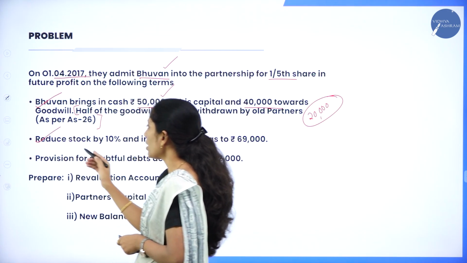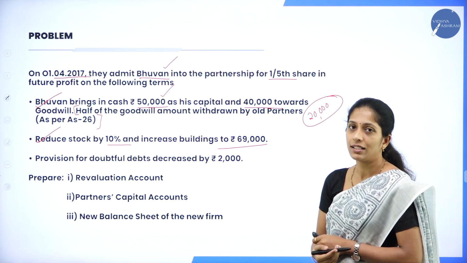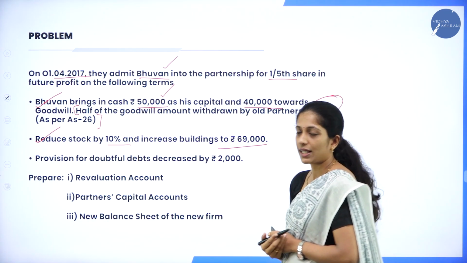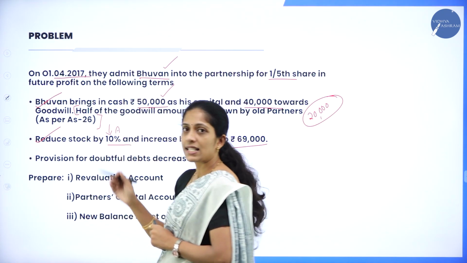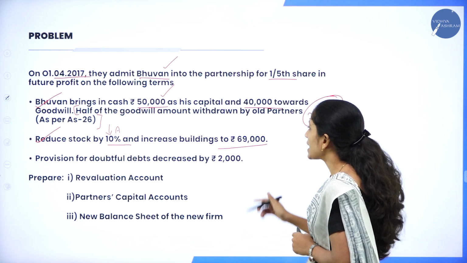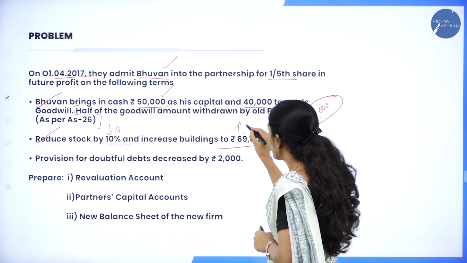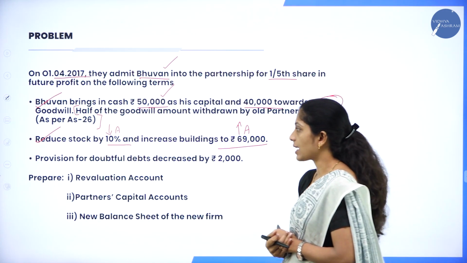Next one is reduce stock by 10% and increase building to 69,000. Now reduce stock in the sense what? Decrease in asset. So here the asset has decreased, that is stock has decreased by 10%, and increase building. So here the value of building has increased. It's nothing but an increase in asset.